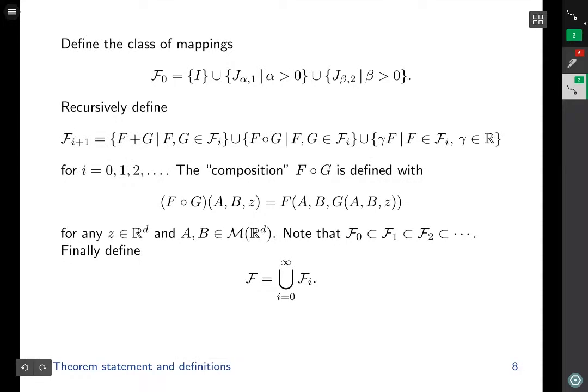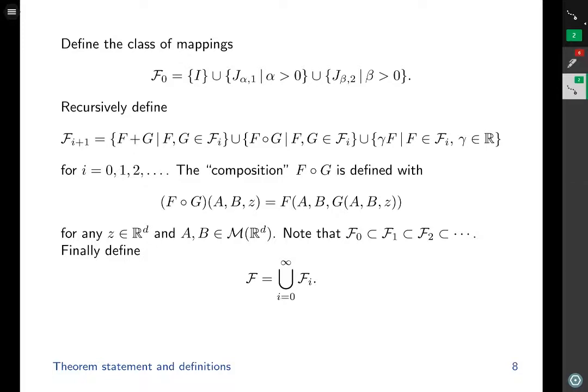Next, we define a class of mappings in a way analogous to how algebraic classes are constructed. So first we define F0 to be the class of mappings that contain the identity mapping, the resolvents with respect to the first operator, and the resolvents with respect to the second operator. I use the plural resolvents because this is the class of resolvents with respect to the first operator with any positive parameter alpha. So if we have a different alpha, it is a related but different resolvent evaluation.